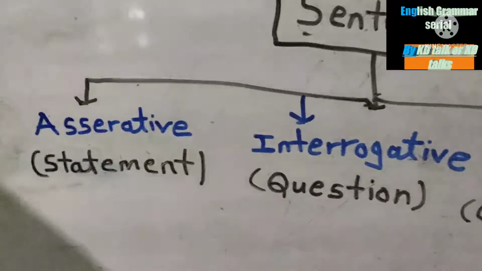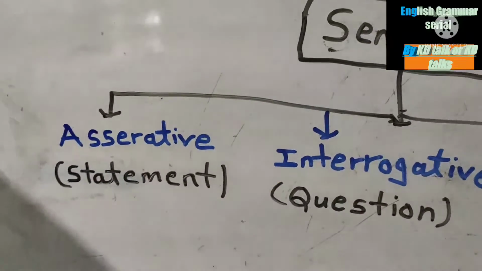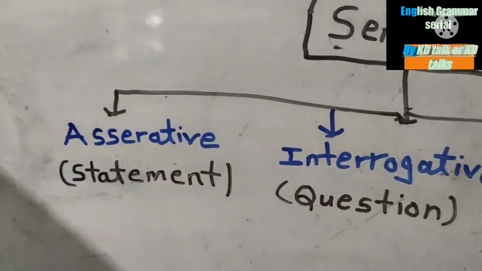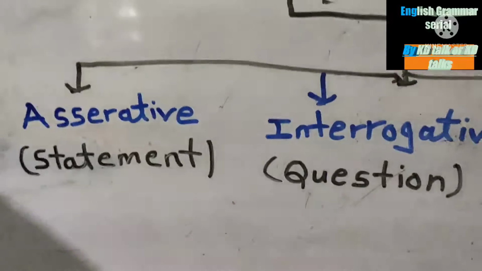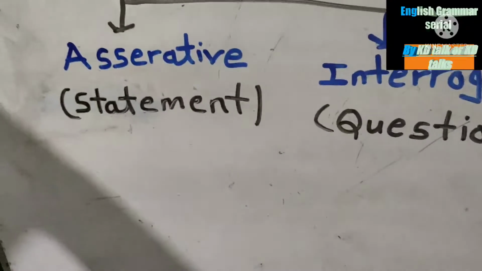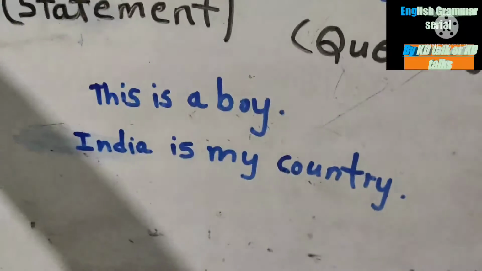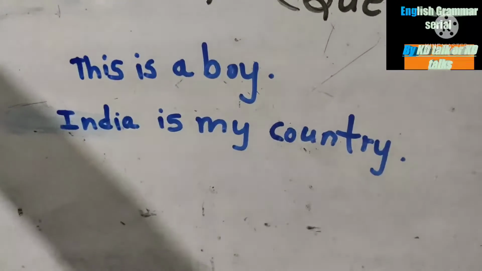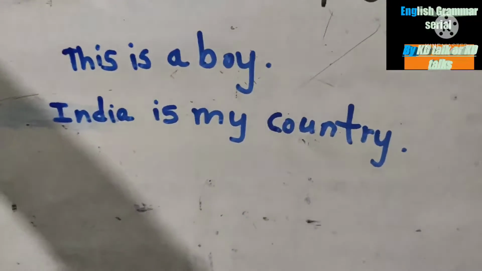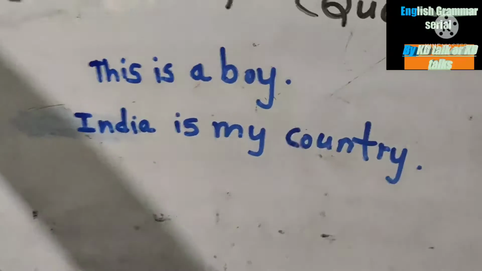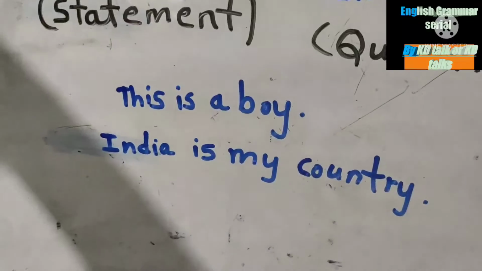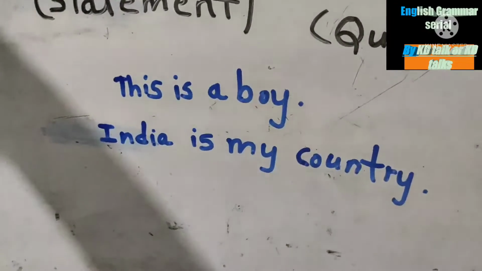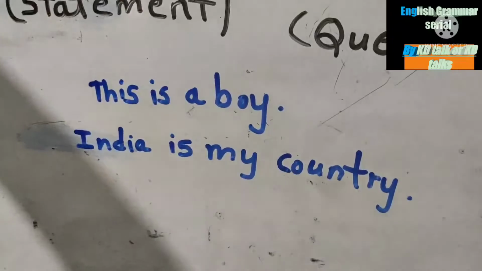And the first type of sentence will be assertive sentence. What is meant by assertive sentence? Assertive sentences are mainly used to make a statement. Here I can give you an example: this is a boy. This is a boy is one type of assertive sentence. The assertive sentence is also called a statement because it makes a statement. And India is my country. This is also a statement.